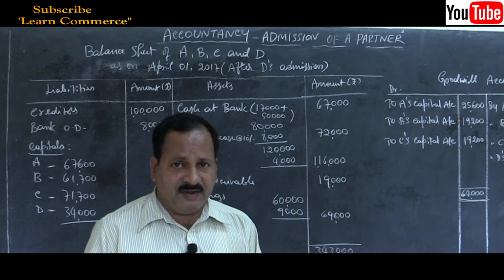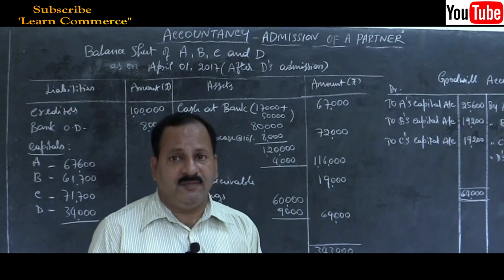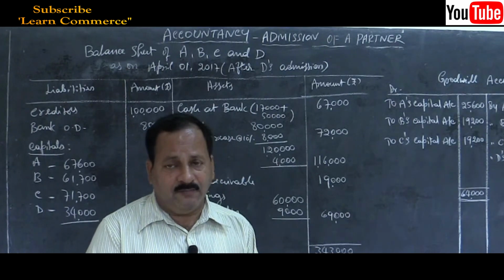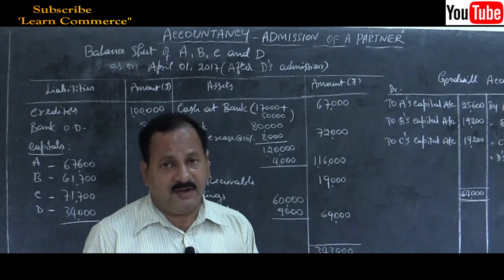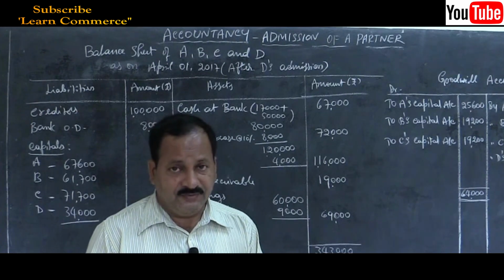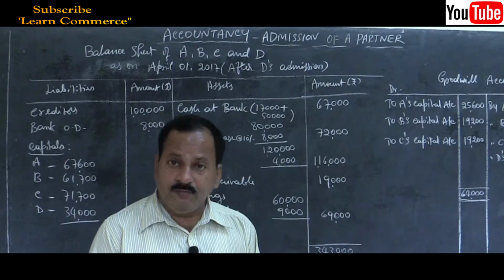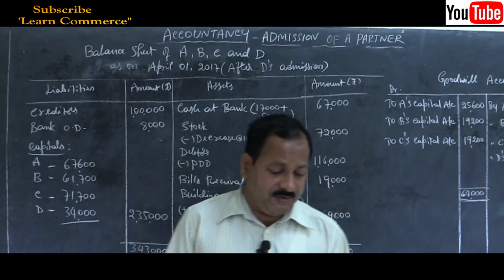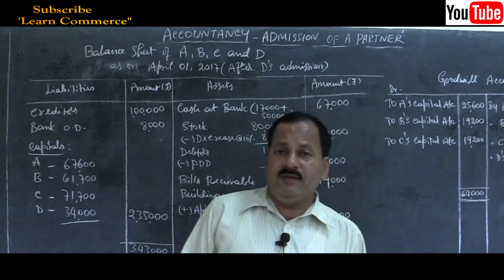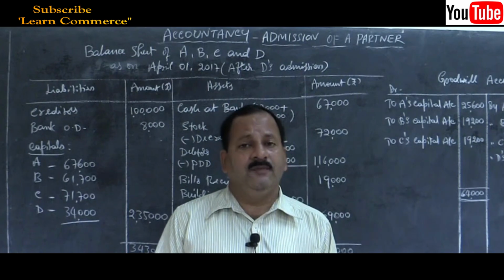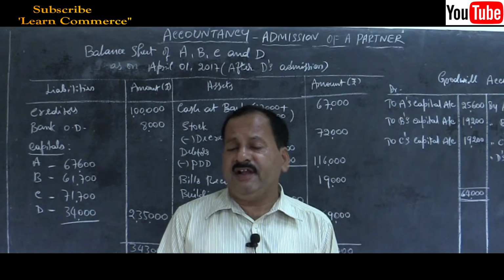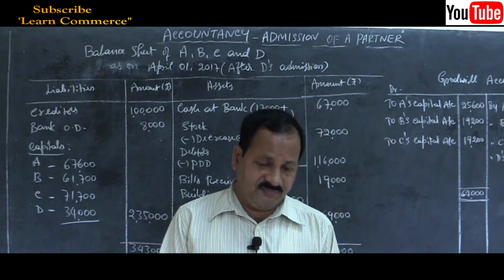In any method, capital adjustment will be there. One problem I will take up, and then with that our admission of a partner will come to an end. Then we will move on to the retirement of a partner, and make sure there will be 6 marks or 12 marks. One problem is sure from admission of a partner and retirement of a partner also.